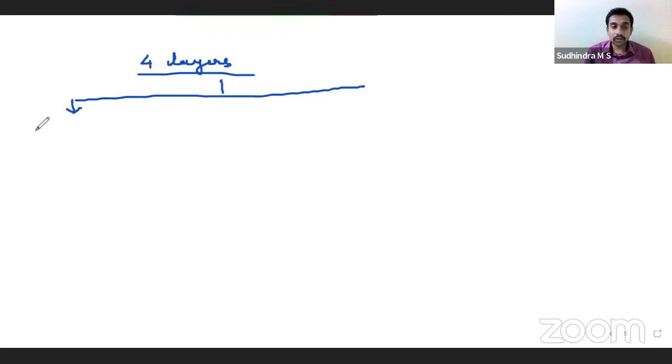Now what they're doing is dividing NBFCs into 4 layers. What are those 4 layers? First one is the NBFC base layer. Second one is NBFC middle layer.